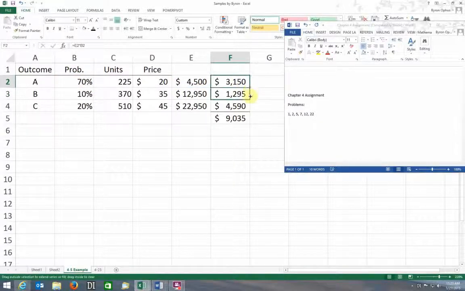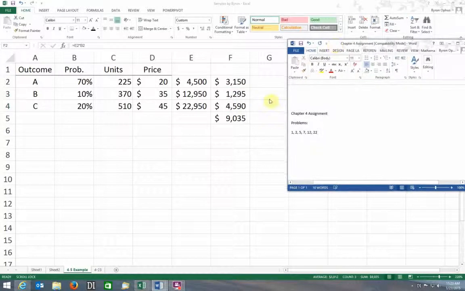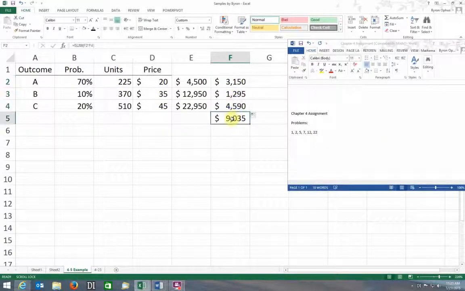And again, I can copy that down, and that gives me the expected outcome under each of those 3 scenarios. Then I just need to total that. So I can hit my sum. It captures all those, hit enter. So my answer would be $9,035. Obviously your guys's will be a little different.